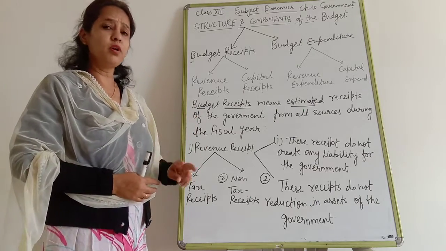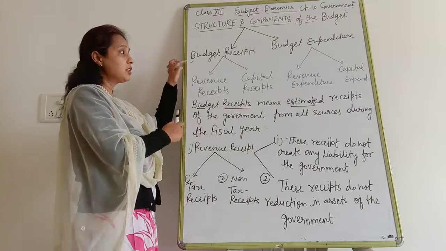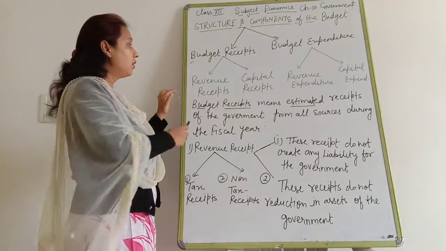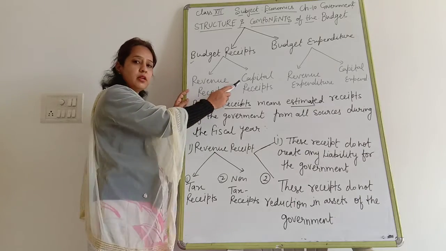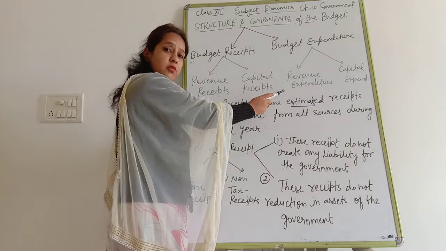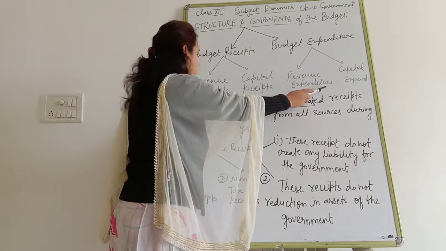There are two components of government budget: budget receipts and budget expenditure. Budget receipts include revenue receipts and capital receipts. And budget expenditure includes revenue expenditure and capital expenditure.